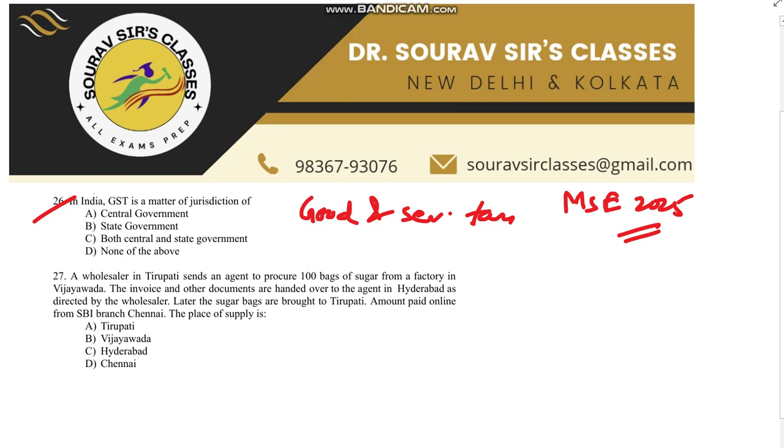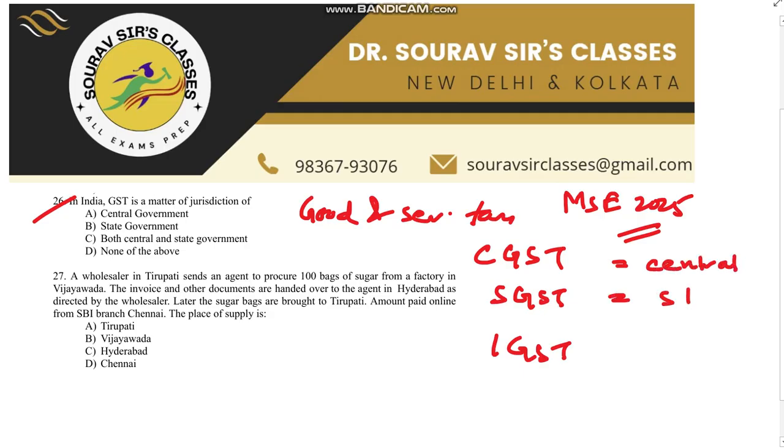The GST Council was formed to ensure harmonized development of the tax structure across the country. Three things were introduced: CGST, SGST and IGST. CGST is levied by the central government, SGST is levied by the state government, and IGST is levied by the central government on interstate transactions. So both the central and state governments, that is option C, have the power to legislate on GST through the GST Act, because it's a matter of jurisdiction for both governments in India.